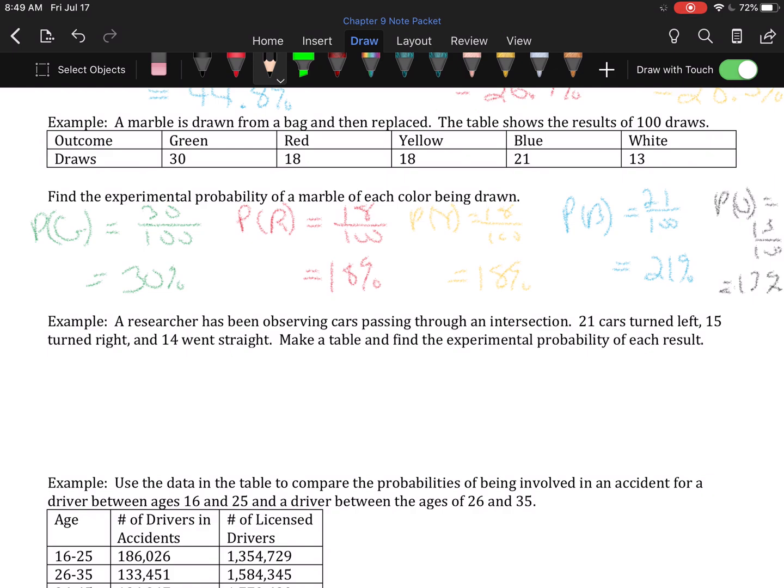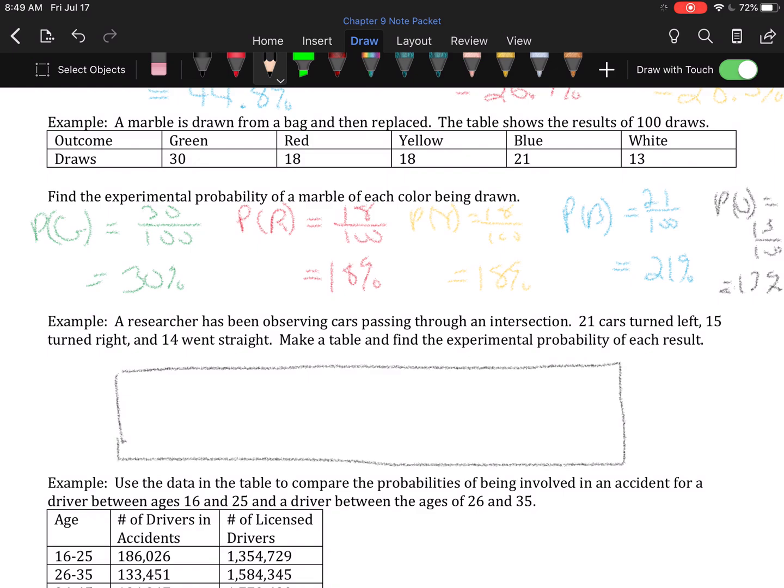A researcher has been observing cars passing through an intersection. 21 turned left, 15 turned right, and 14 went straight. Make a table and find the experimental probability of each result. Okay, so make a table. So cars did one of three things.